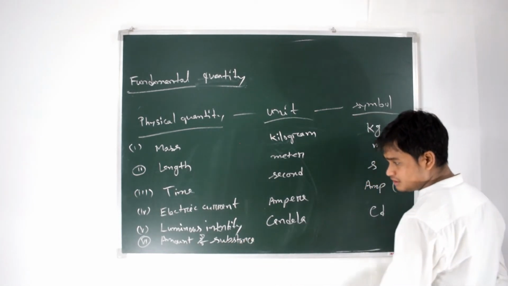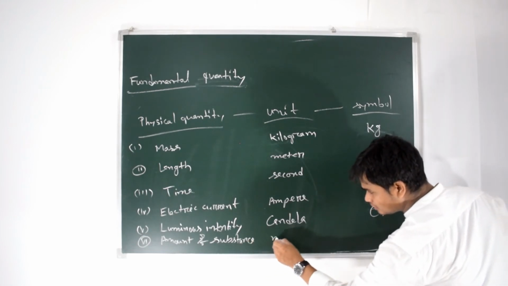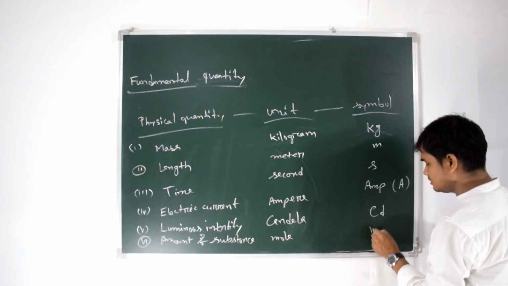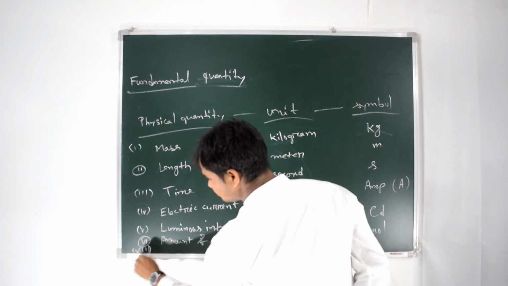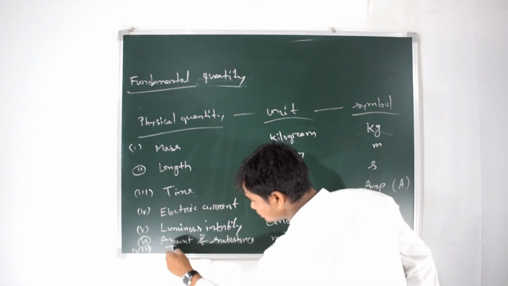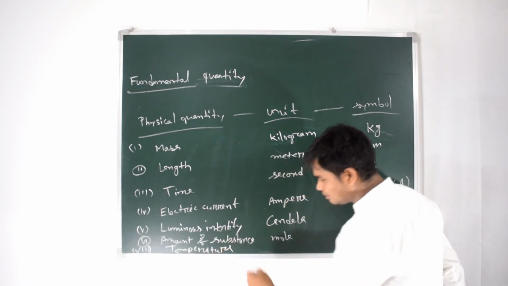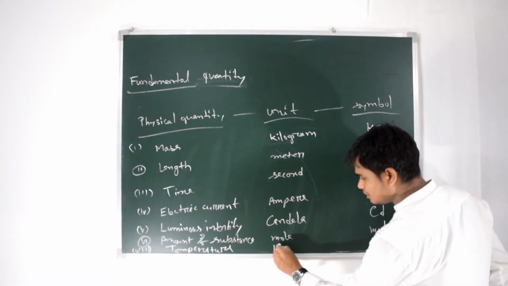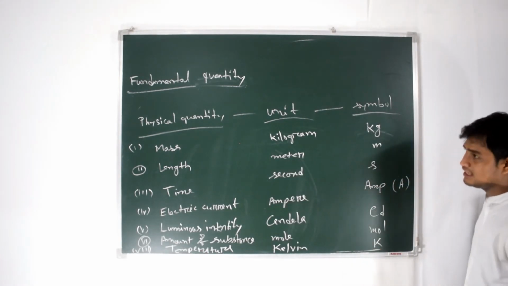We cannot express them from other quantities. The unit of amount of substance is mole. Number 7 is temperature. The SI unit is Kelvin, and it is expressed as K.